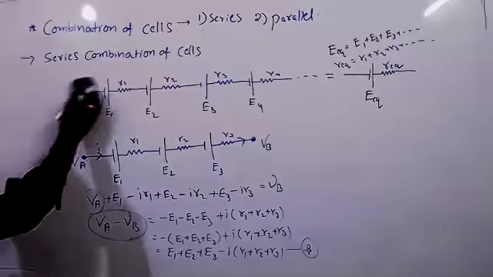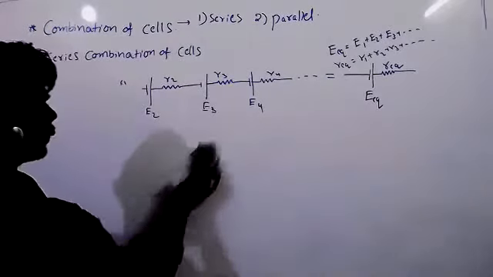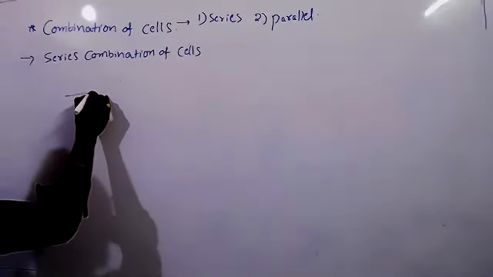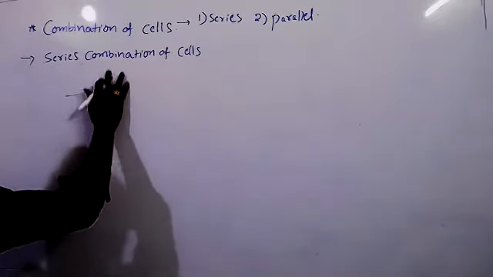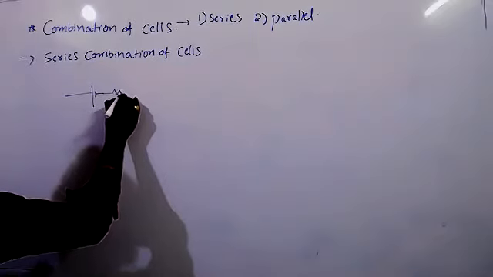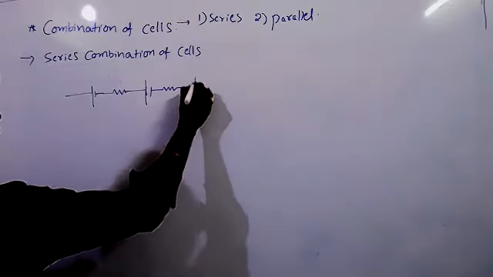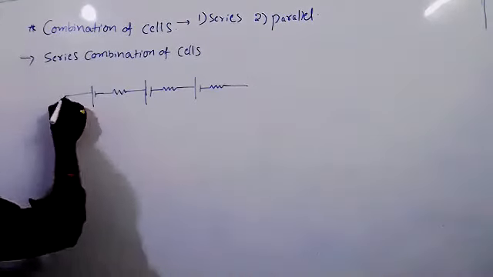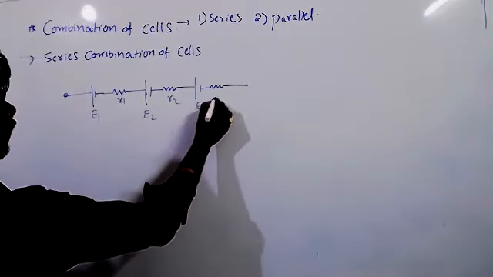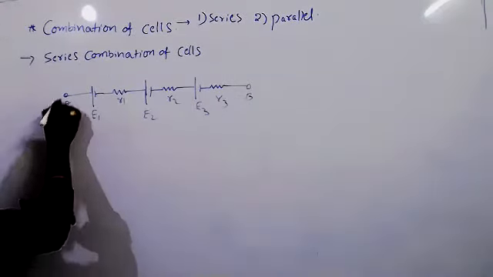Just see like this. Take E1, R1, E2, R2, E3, R3, A, and it is B. It is potential VA, it is potential VB.